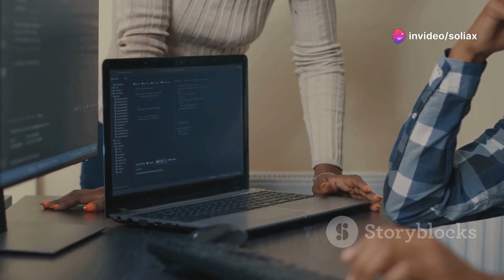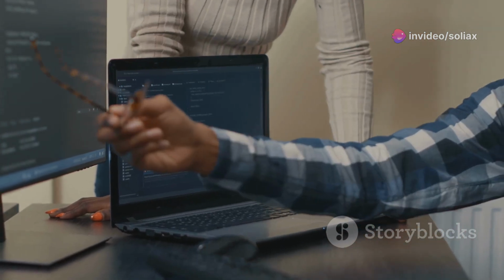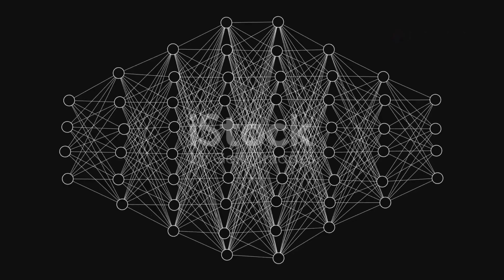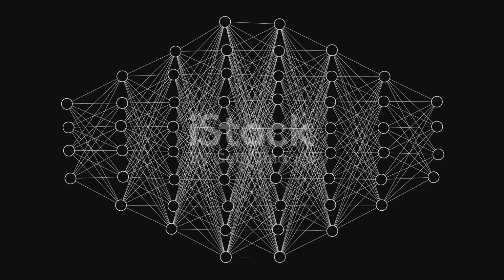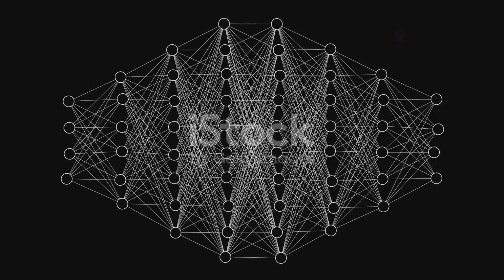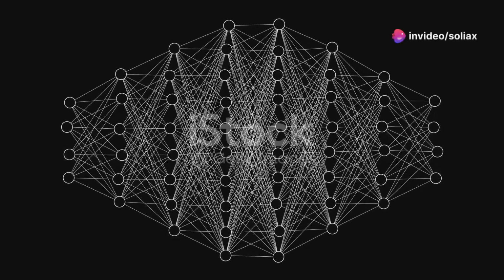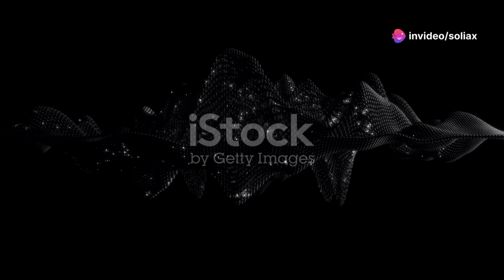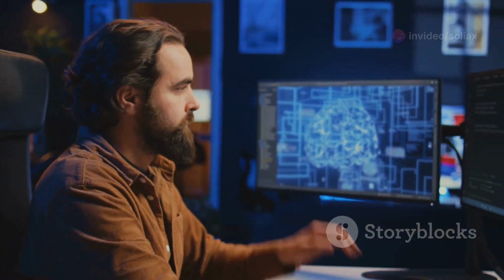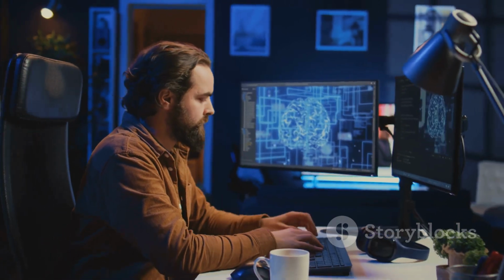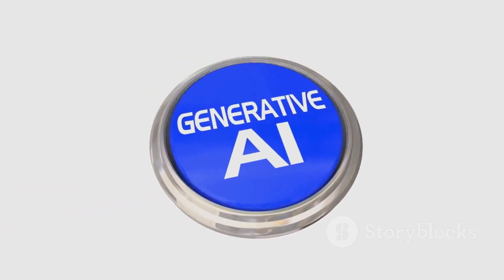We've seen how LLMs break down language into tokens, encode them into vectors, and process them using the transformer architecture. This architecture is a complex system of layers and attention mechanisms that allow the model to understand context and relationships between words. But how do these models generate text? The process is intricate and fascinating. This is where decoding comes in.